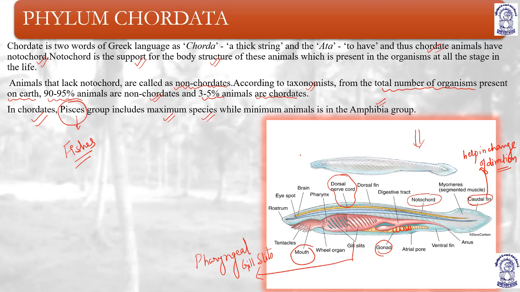Especially when we talk about the non-chordates and chordates, there are some common differences. You should know what the differences between chordates and non-chordates are. I'll write them here. Non-chordates. Chordates. Most importantly, chordates have notochord present.